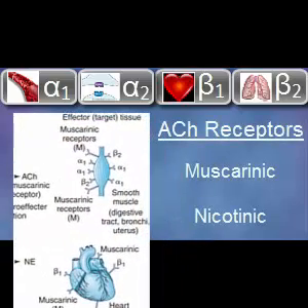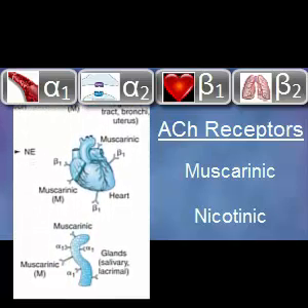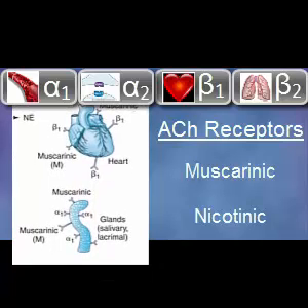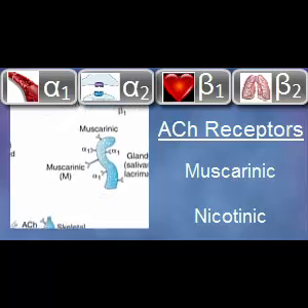Muscarinic receptors are located in tissue innervated by parasympathetic postganglionic nerves, which innervate smooth muscle and sweat glands. When they're activated, muscarinic receptors initiate smooth muscle contractions such as bronchoconstriction, increased gastrointestinal motility, and gland secretions such as salivation and tears, and decreased cardiac function.